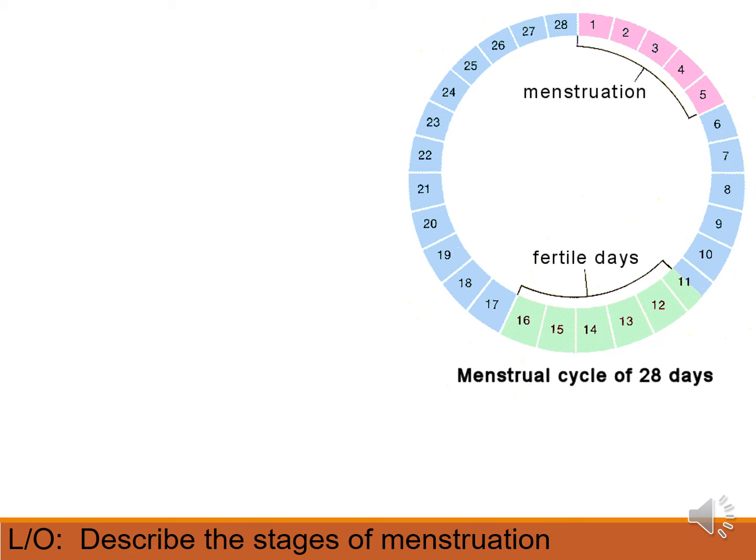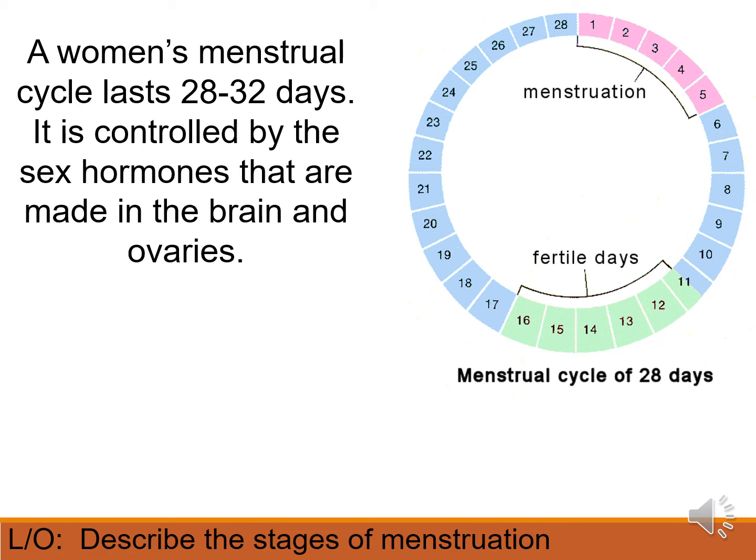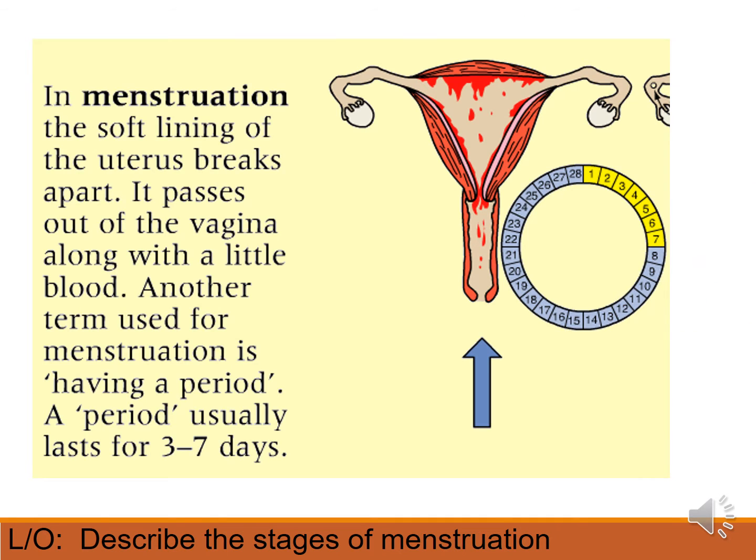On different days, different things will happen to the female body during the menstrual cycle. It lasts anywhere between 28 to 32 days, and it's controlled by those sex hormones, the estrogen and progesterone that are made in the brain and the ovaries.